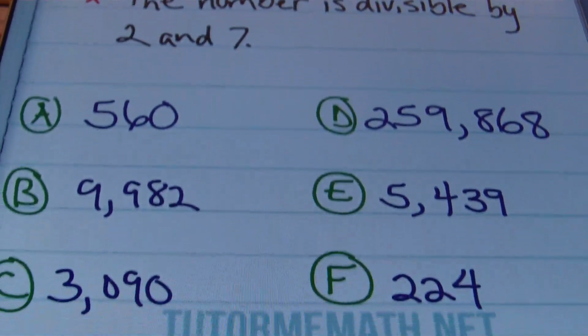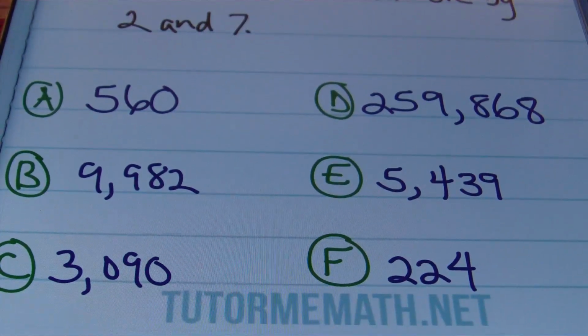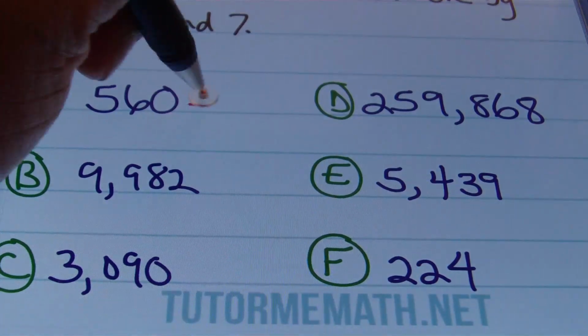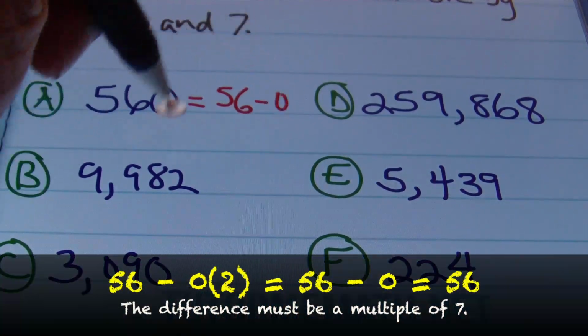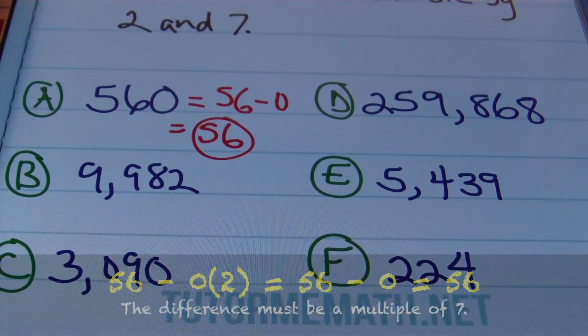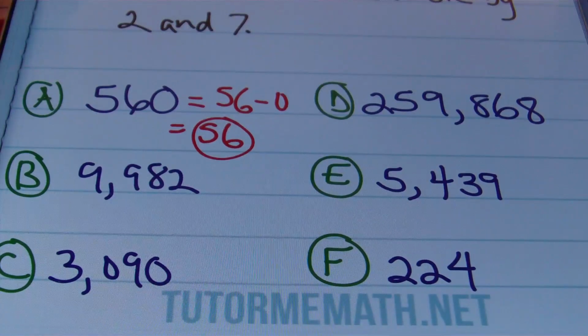So let's look at our first example here, which is 560. Yes, it's an even number. So that's a good start. If I multiply 0 times 2, I get 0. So 56 minus 0 is 56. And 56 happens to be divisible by 7. It is. So 560 is divisible by 14. All right, there you have it.